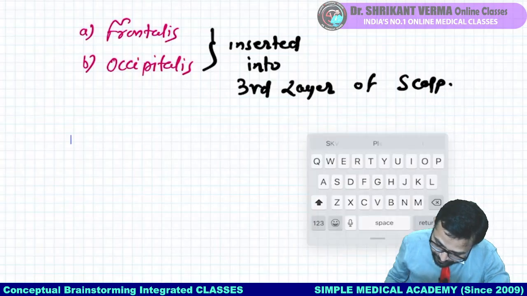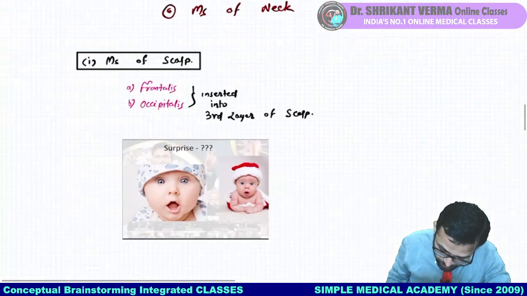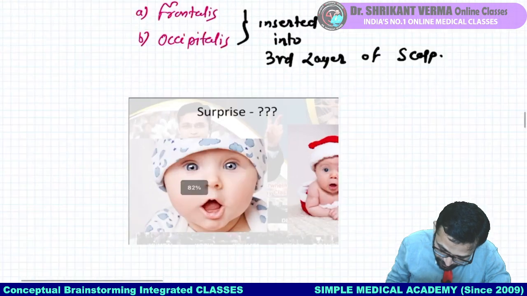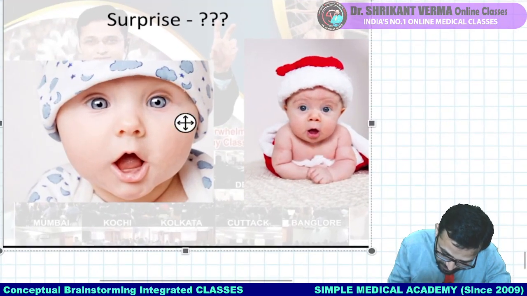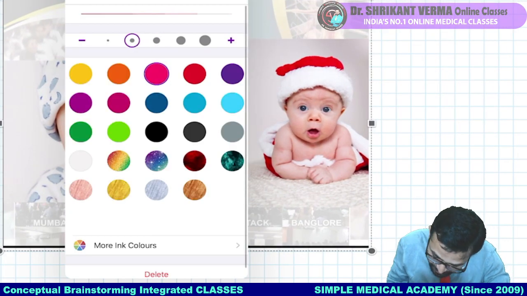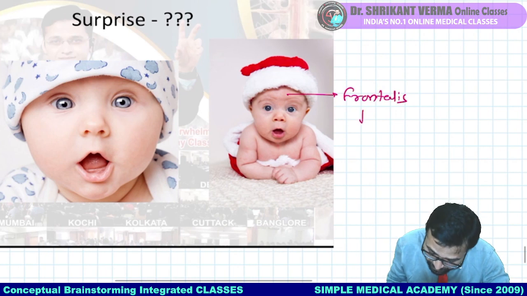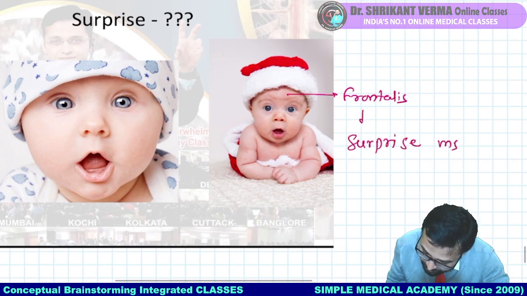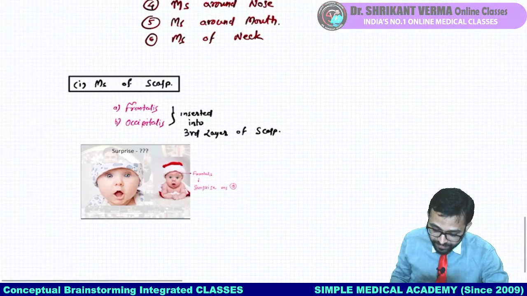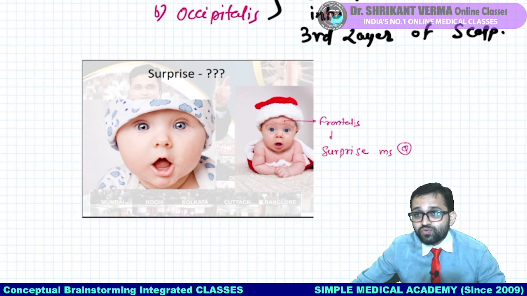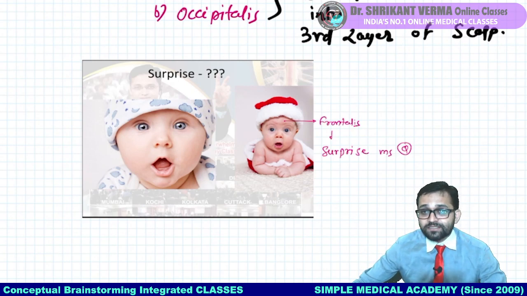So remember, I am adding the images also so that you can enjoy the anatomy. Surprise action. Yes sir, it is done by our front muscle, frontalis. So what is the MCQ? Frontalis is also known as the surprise muscle. Agree everyone? Fine.